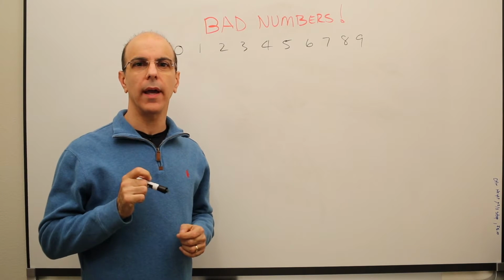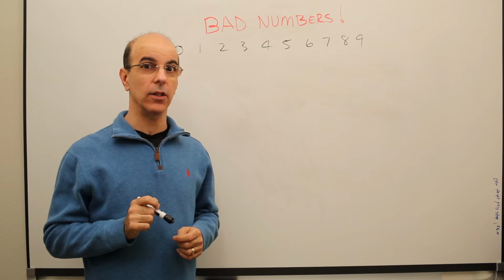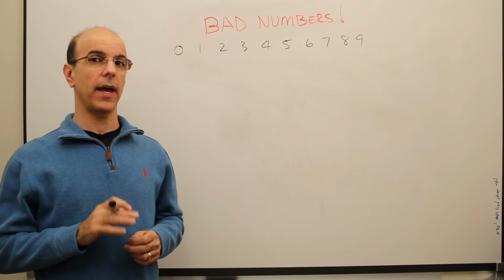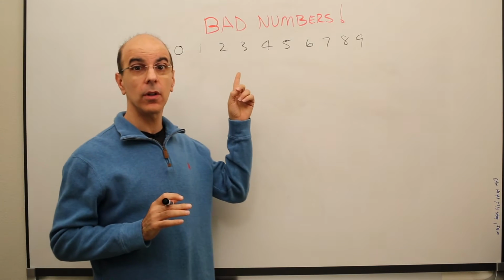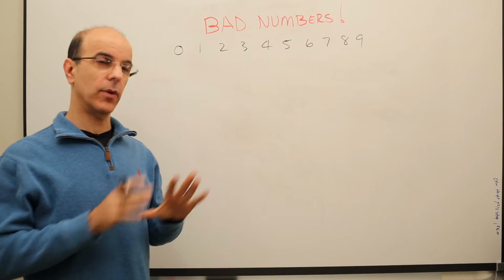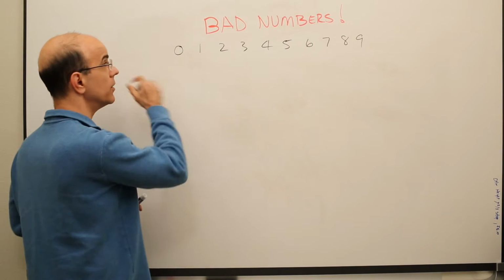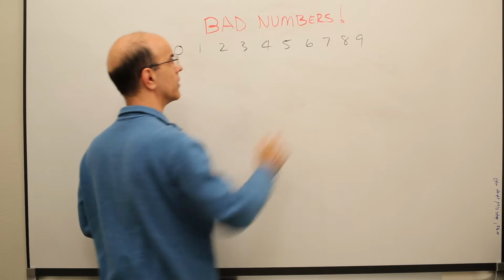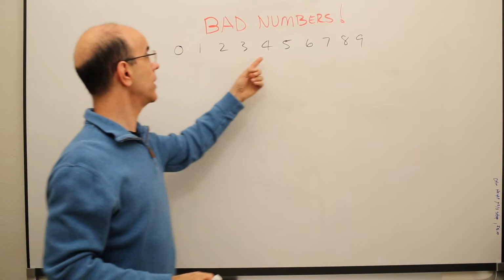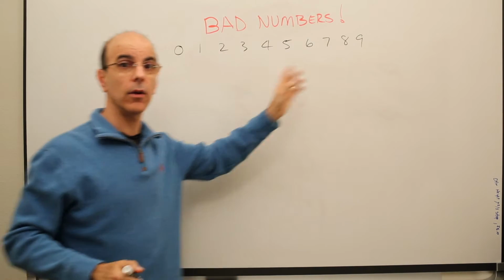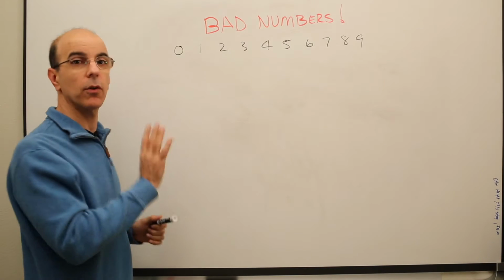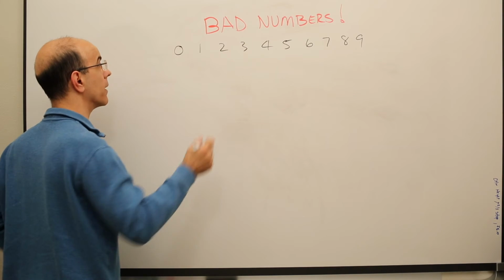To understand why math is hard for people who speak English, you first have to understand what I like to call bad numbers. So to understand what I call bad numbers, let's look at some numbers here. These are our digits, the normal digits: 0, 1, 2, 3, 4, 5, 6, 7, 8, 9. That's nothing. There's nothing wrong with those. No bad numbers there.